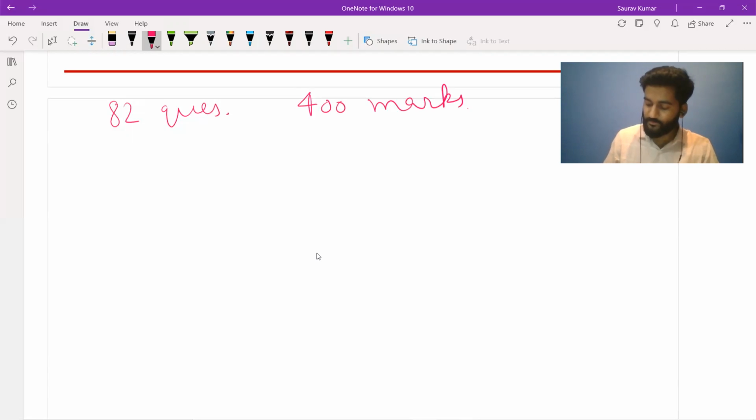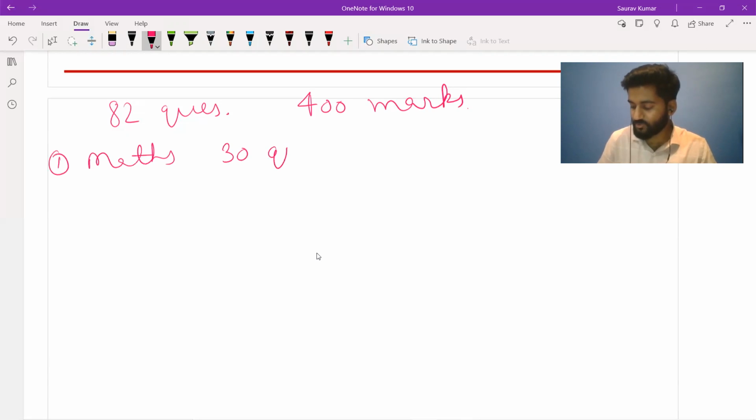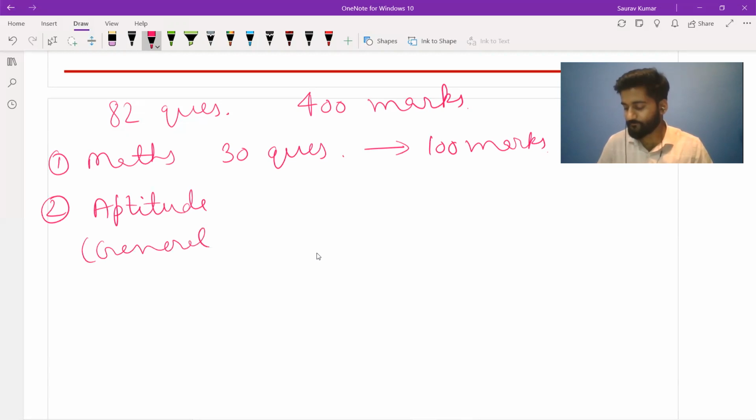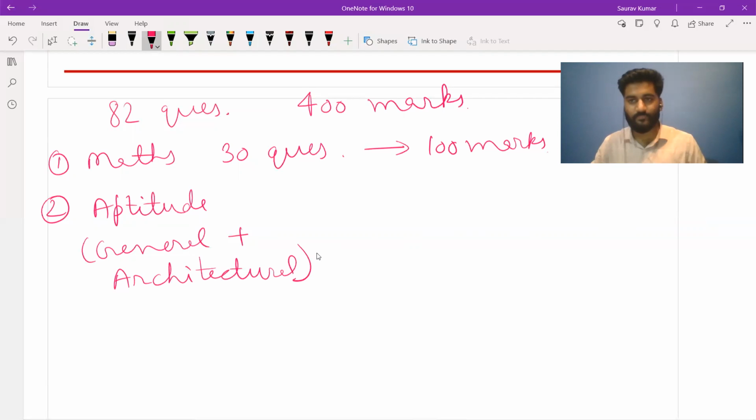First thing is maths, having around 30 questions for 100 marks. Then we have aptitude. Now this aptitude is, you can say, both general aptitude plus your architectural aptitude. So you can expect questions from both of them. In general aptitude, you can think of any 3D image, making it a 2D image, so 3D visualization kind of questions.